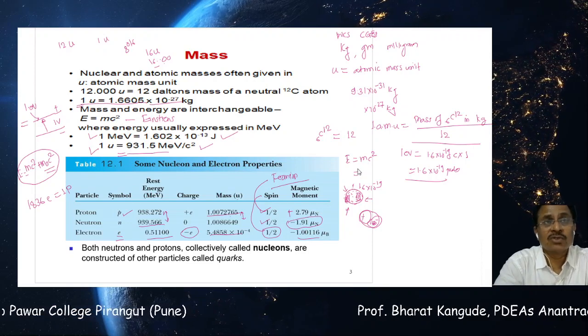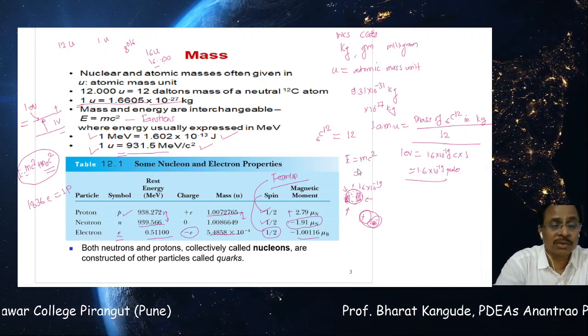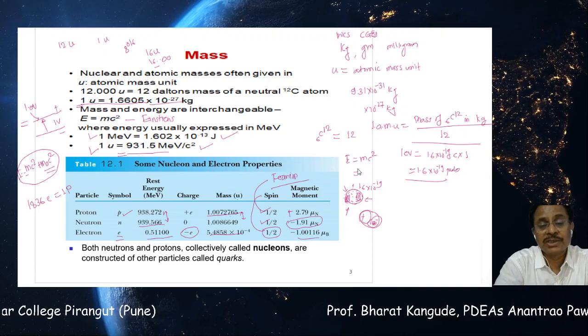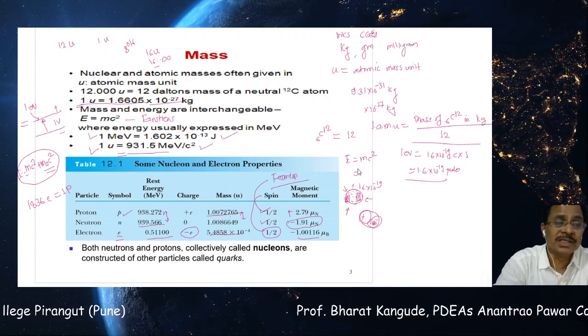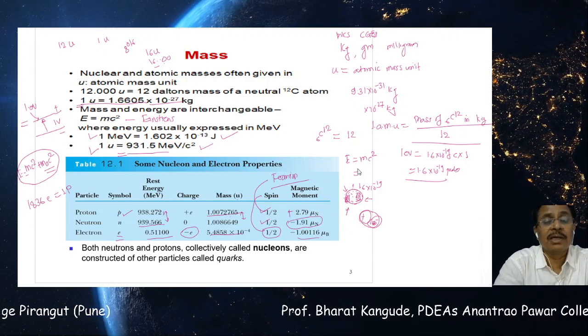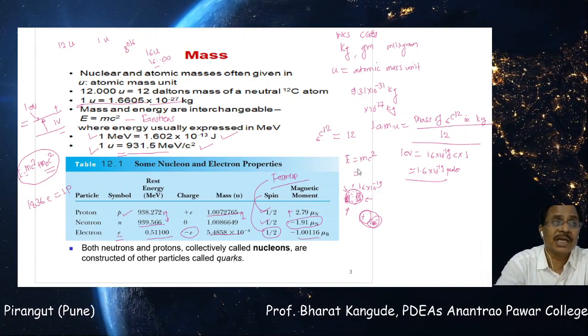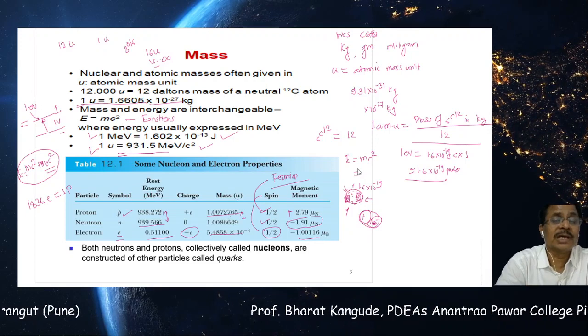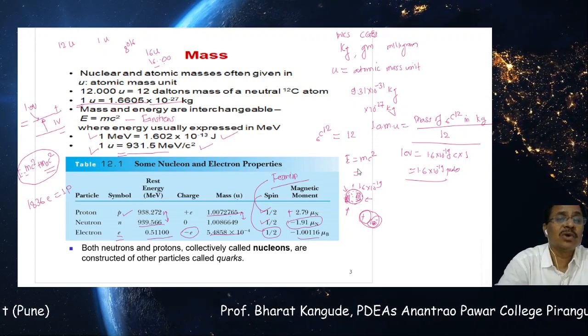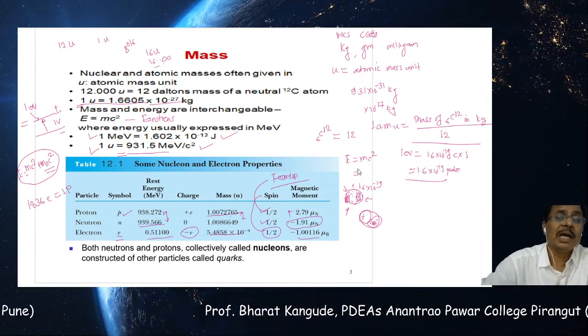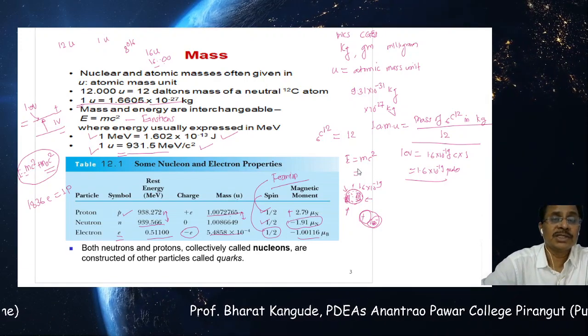For measuring masses of protons, neutrons, nucleus, electrons, we all the time use this million electron volt unit, and that makes calculations and discussion of other properties of these elementary particles, as well as the nucleus and the atom, a lot easier. So this is the second slide that deals with the mass of the different types of atoms and the methods of measuring it.